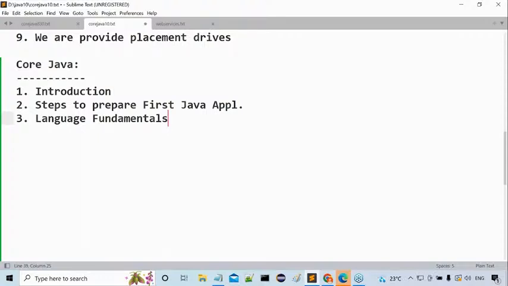Then after that, serialization: how to send an object over the network, how to send an object to a remote computer. Then externalization. So different concepts are available, and all these things will be covered under IO streams.